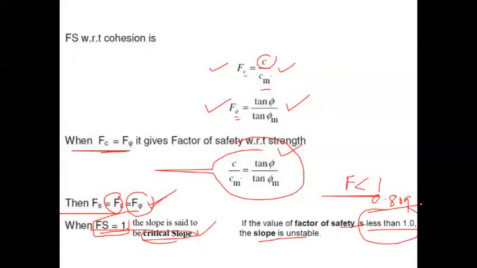So we have taken the factor of safety and seen it from various perspectives: with respect to cohesion, with respect to angle of internal friction, and with respect to shear strength also. This is a very important concept in the stability of slopes. I hope you understood everything, the concepts which I have discussed till now.